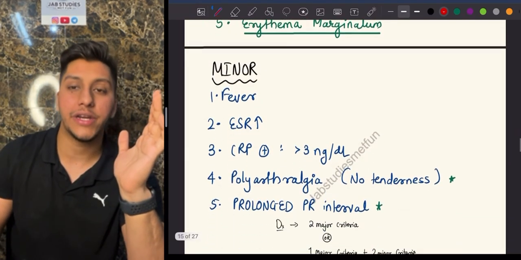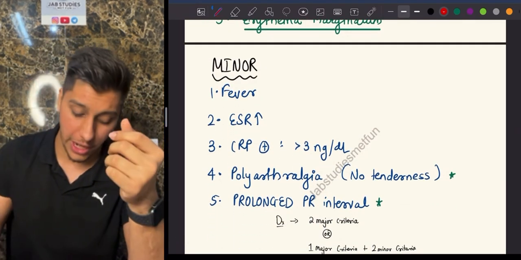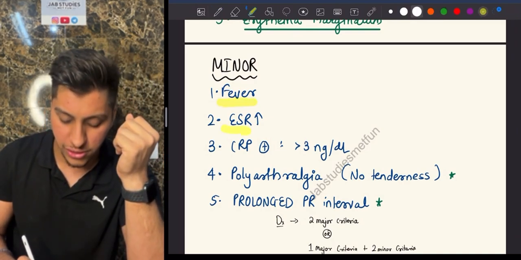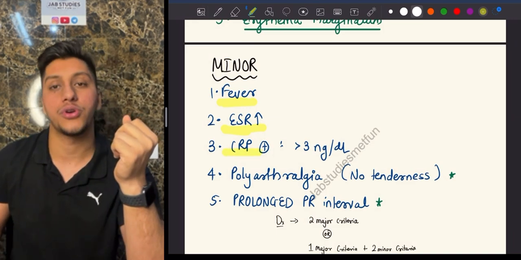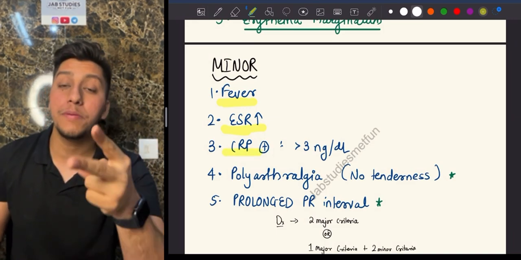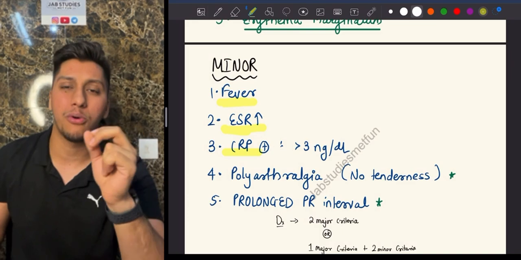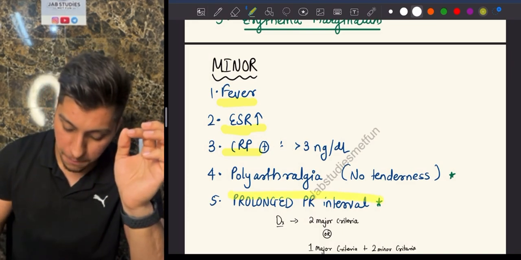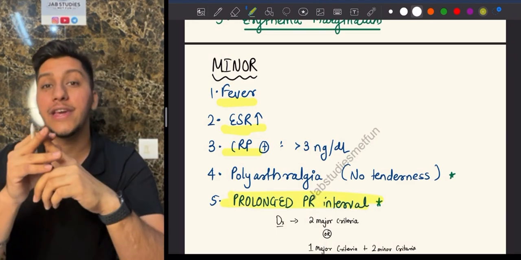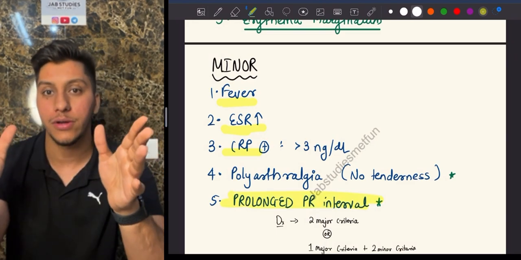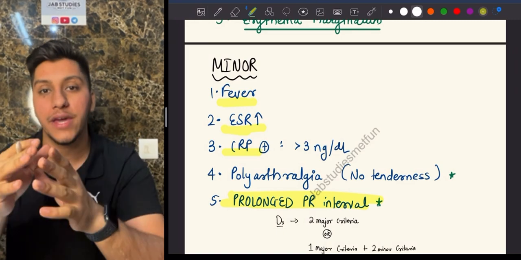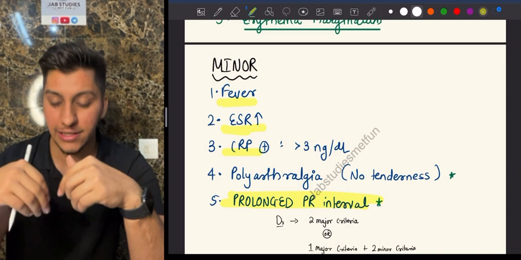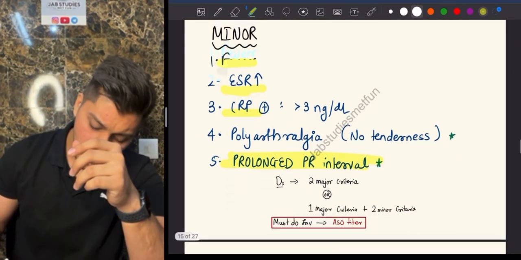Talking about the minor criteria is very simple because it is an infection, so you'll have a fever, and whenever you're having inflammation, 2 things are going to rise: your erythrocyte sedimentation rate, and C-reactive protein is also going to be elevated. The other 2 P's you have to remember in minor criteria are: one P is polyarthralgia, which is pain, not inflammation, and the other P is prolonged PR interval. I hope you remember this from when we were talking about the types of blocks. The first type was prolonged PR interval, more than 5 boxes, 200 ms, where rheumatic heart disease was also mentioned.